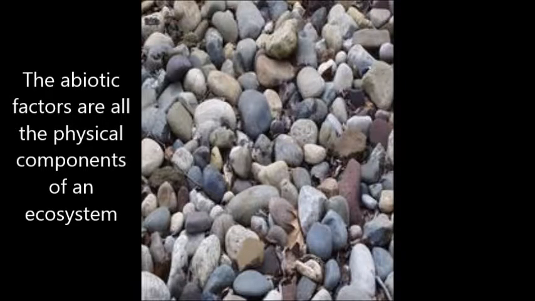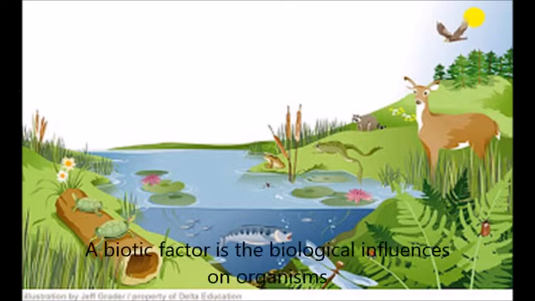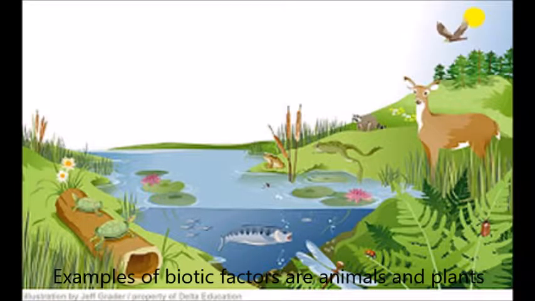The abiotic factors are all the physical components of an ecosystem. Examples of abiotic factors are rocks, water, and temperature. A biotic factor is the biological influences on organisms. Examples of biotic factors are animals and plants.